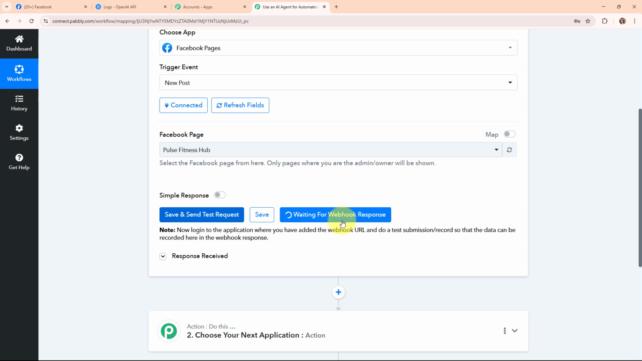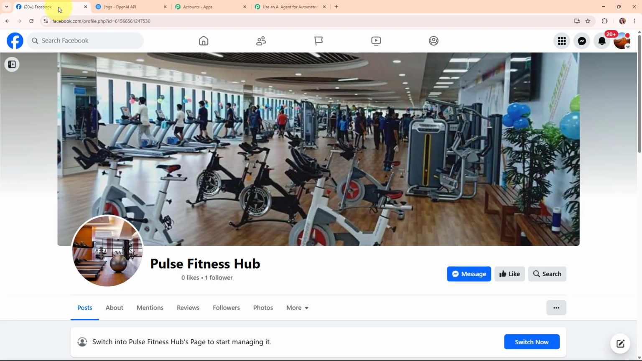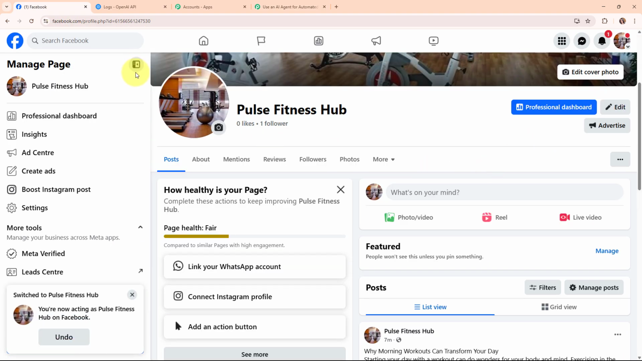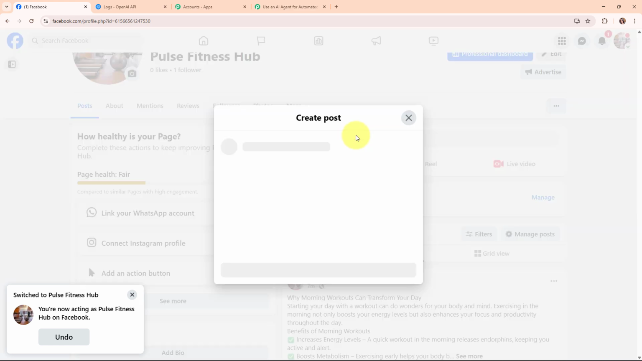That means here to receive a webhook response, we need to do a test submission. And to do a test submission, we need to make a new post on our Facebook page. So for that, let me take you back to my Facebook page. I'm going to make a new post over here on my Facebook page. So here I'm going to add the new blog.